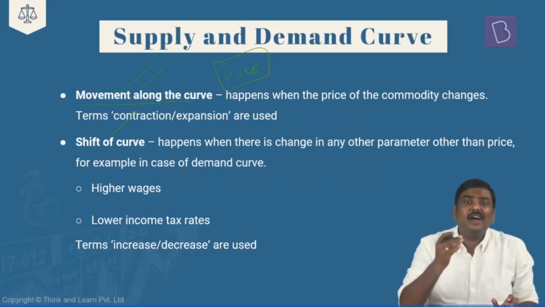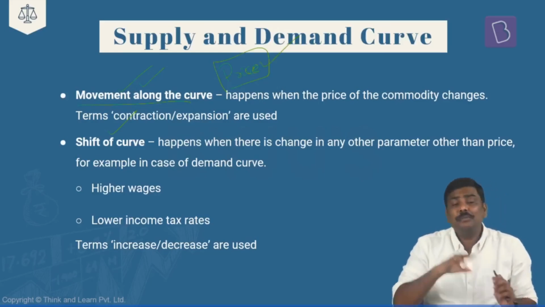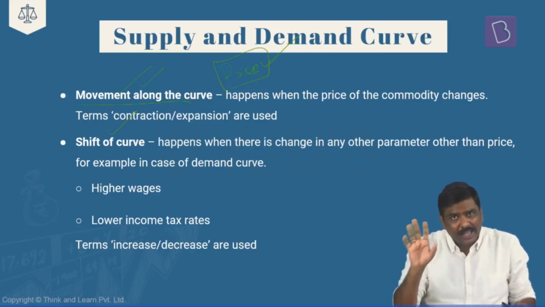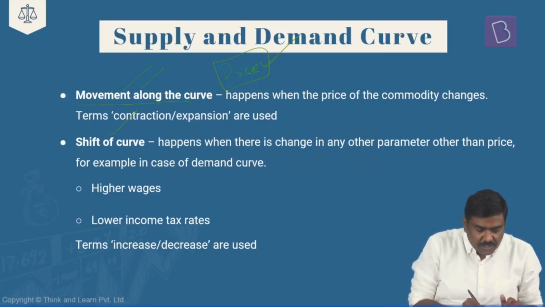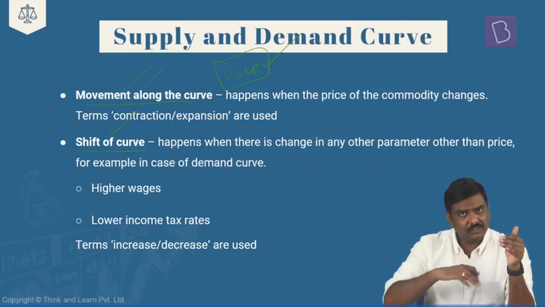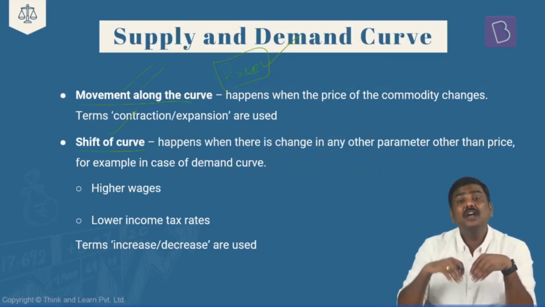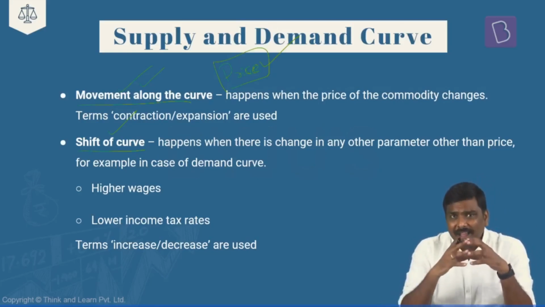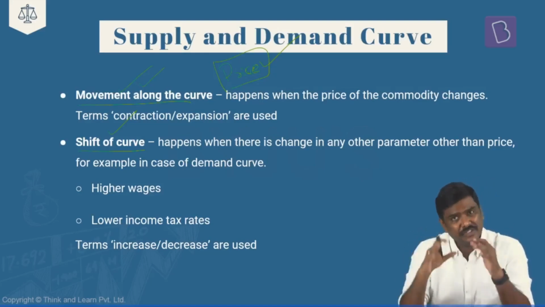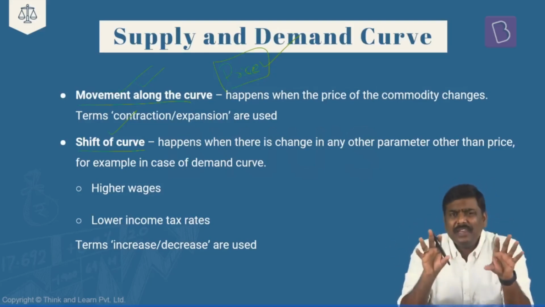Whenever you're referring to movement along the curve, you're basically referring to price variation of a commodity, as a result of which there is movement along the curve. And whenever you're talking about the shift of the curve, you're basically referring to a shift of the curve either to the right or to the left, but because of any other variable which is changing, or any factor other than price which is changing in reality. Now, what is the meaning of this?